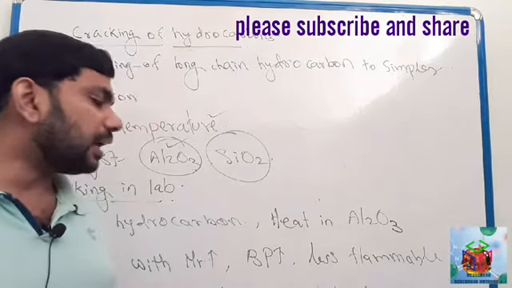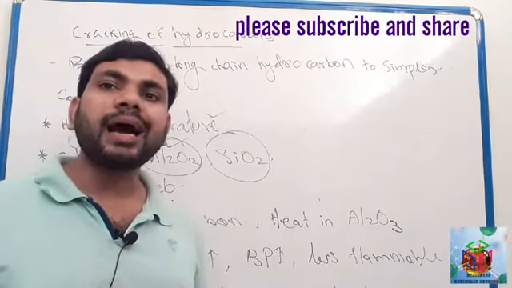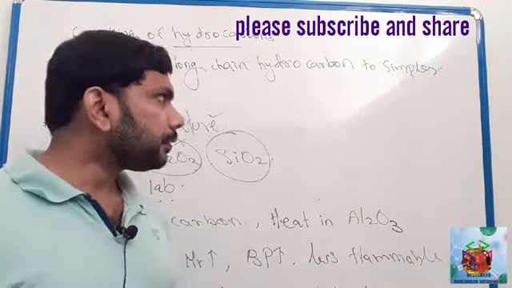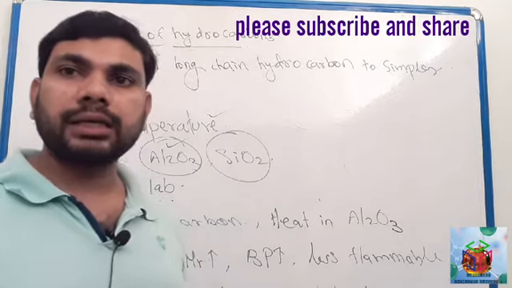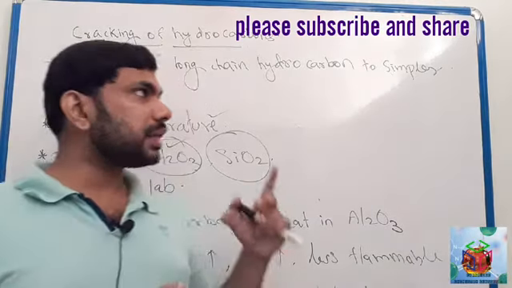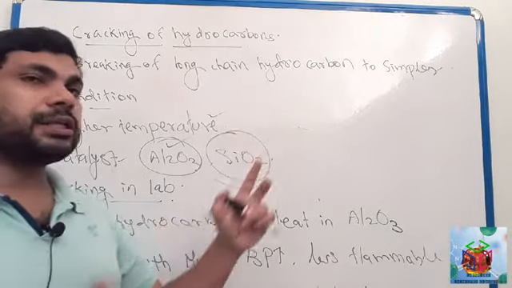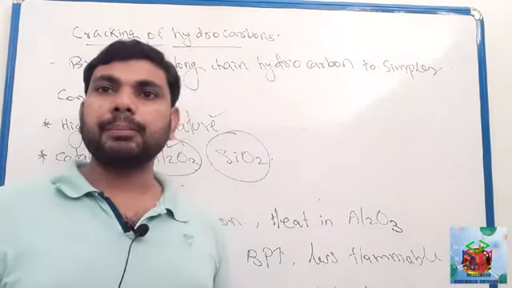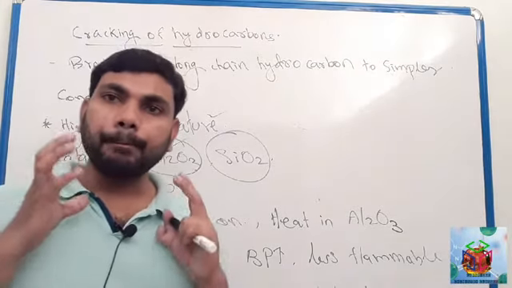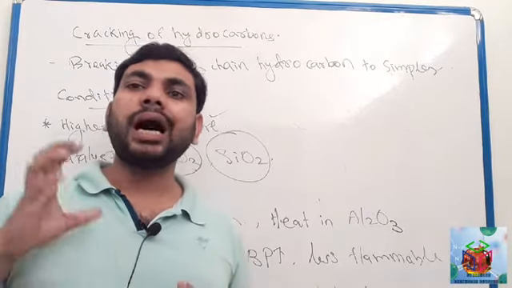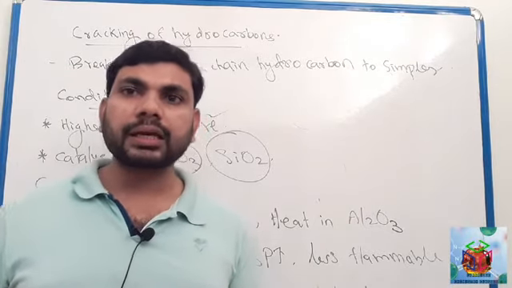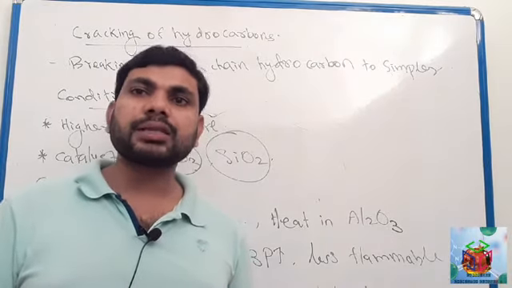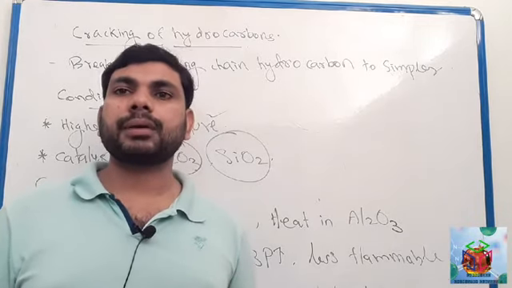They are highly flammable and they have very less molecular mass, less melting and boiling point. So here this indicates cracking. Here in this test tube it is hydrocarbon, oil with high molecular mass, less flammable and high melting and boiling point. After cracking it forms simpler hydrocarbon. It is highly flammable, with less melting and boiling point, less molecular mass.